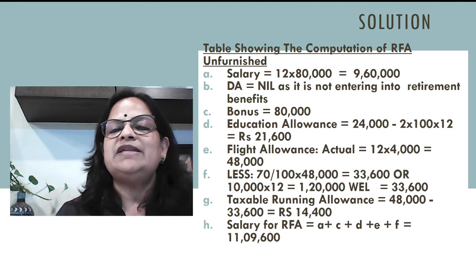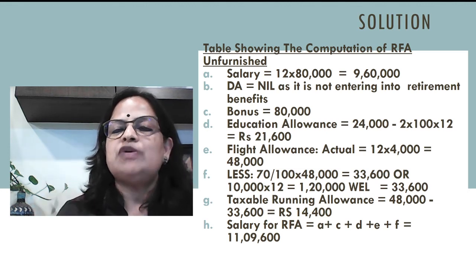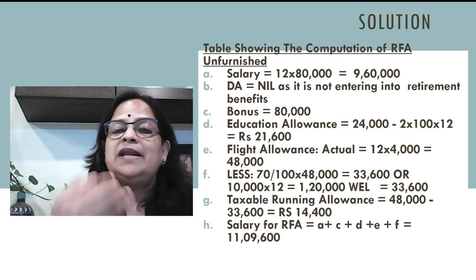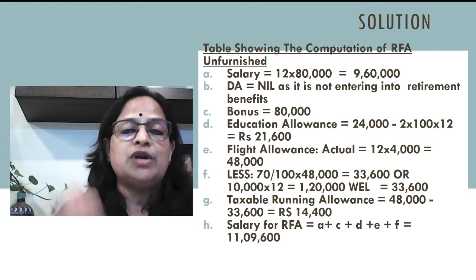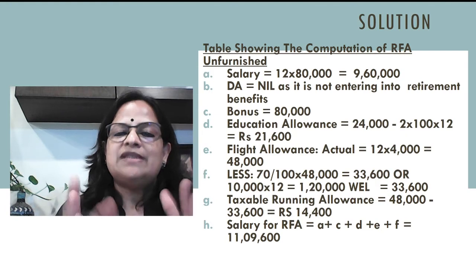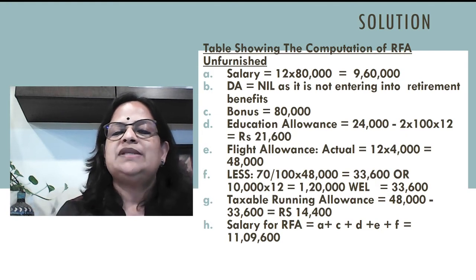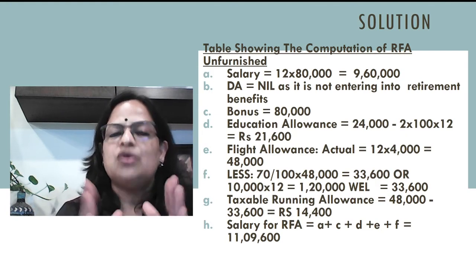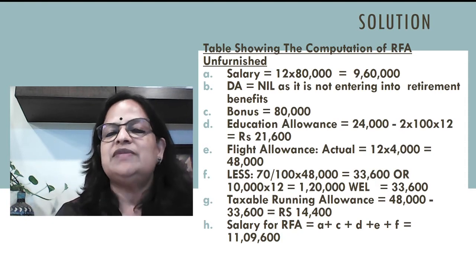Now flight allowance: the actual allowance is 4,000 per month, so 48,000. Now running allowance, it's there in the allowances. I told you this is important for 2 marks and we will get problems also based on that. Running allowance: 70% of 48,000 or 10,000 per month, whichever is less.